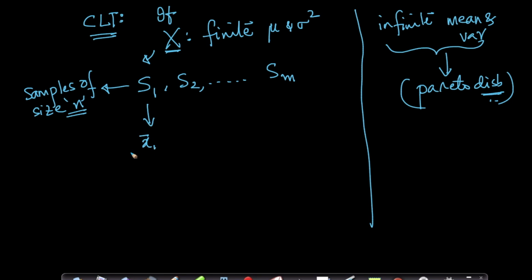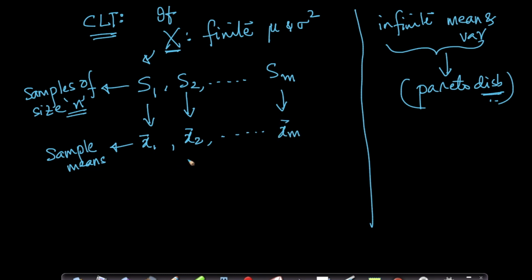Let's say x1 bar is the sample mean. Similarly, for sample S2, I can also compute the sample mean, which is x2 bar, and so on, I can compute xm bar.